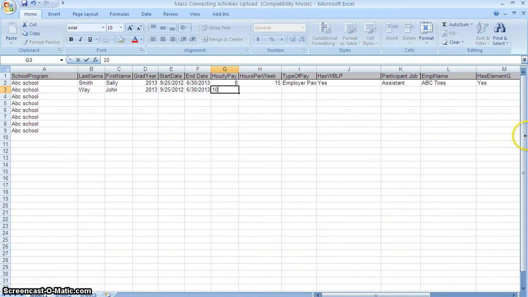So he's going to make 10 bucks an hour this way, and hours a week, and this is also an employee paid. So again, if you group how you're going to add the data, you would be able to do a lot of just dragging and dropping, and that will save you a lot of time. But he's working out multiples, right?